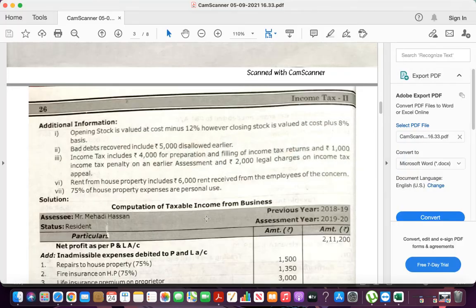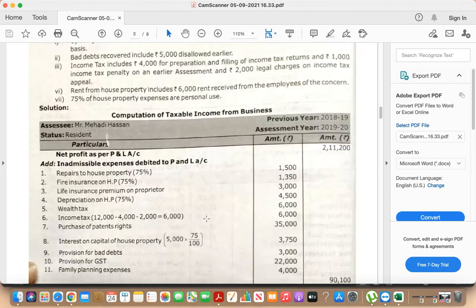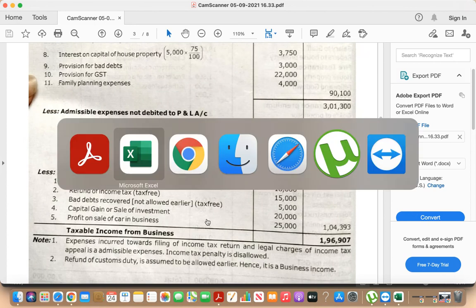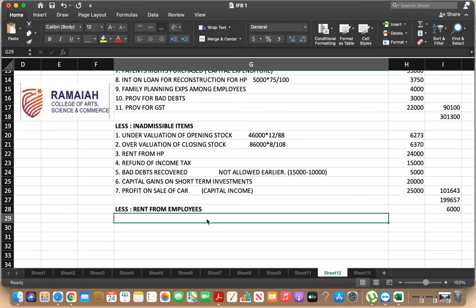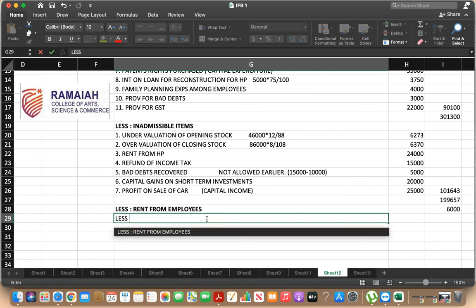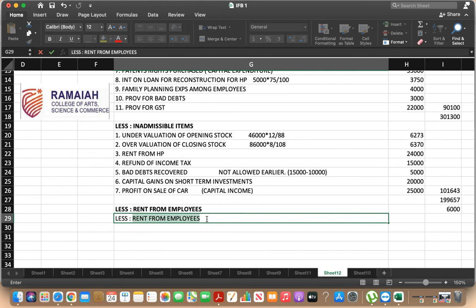And next, 75% of house property expenses are personal use. We are done with that. Okay, now what is left? Could you please tell me what is left? Patents, yes, correct.